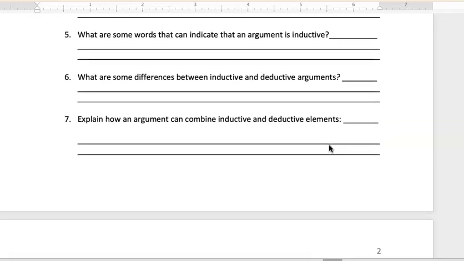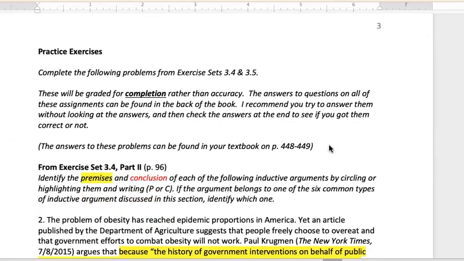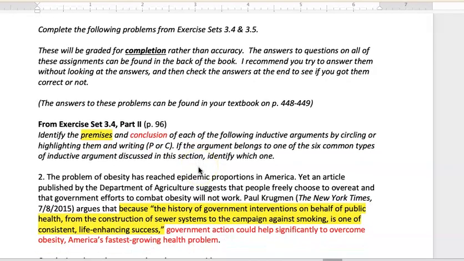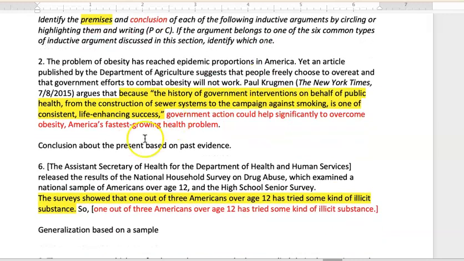All right, let's look at Chapter 3, Lesson 4, and go through the answers here. All right, let's see. So here we're going to identify the premises and conclusion. I'm going to highlight premises and then make the conclusion in red. That's my answer key here. And then discuss what type of inductive argument it is. Identify one of the 6 common types found in this section of reading.